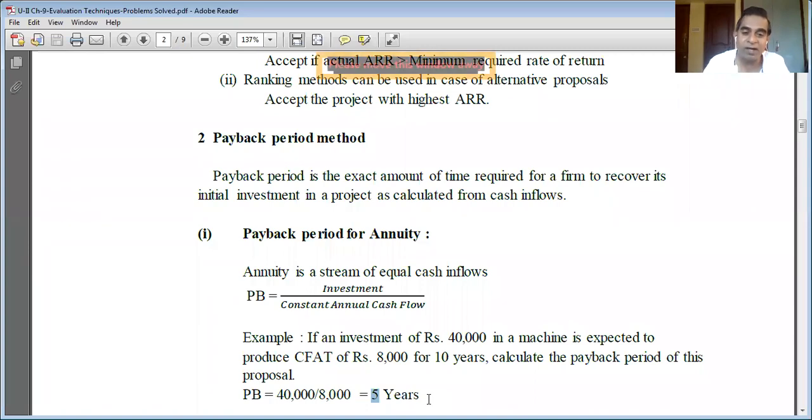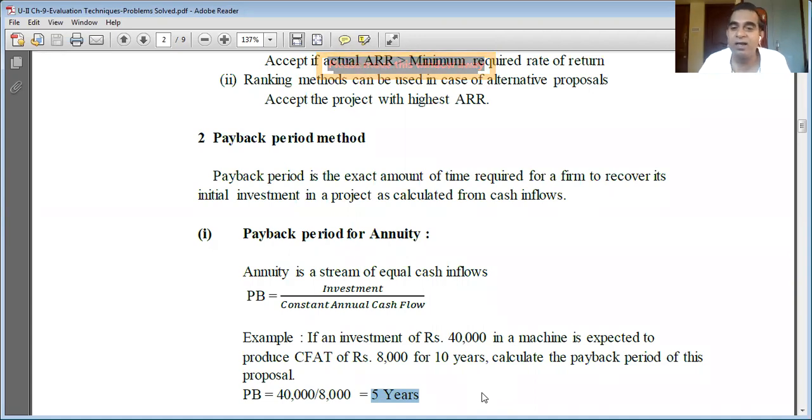If you write only 5, though your answer is correct, you will get only 2 marks. After 5, remember to write years. 5 years is the correct answer. The payback period of this investment is 5 years. The company will recover its investment in the 5th year.